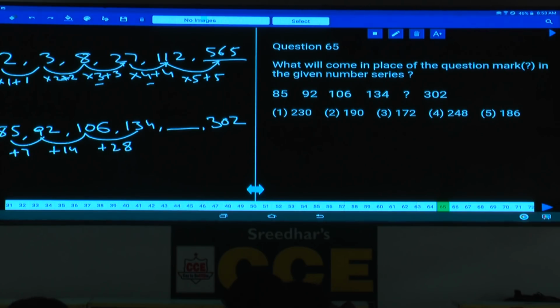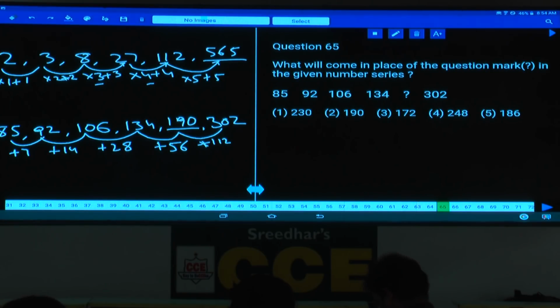7, 14, 28 can be written as 7 into 2, 14. 14 into 2, 28. Now 28 into how much? 28 into 2, 56. And so how much should be added here? 56 should be added. And 56 into 2, that is 112, should be added next. Now 134 plus 56 is how much? 13 plus 5, that is 190. 190, choice 2. Now this is about question number 61 to 65.